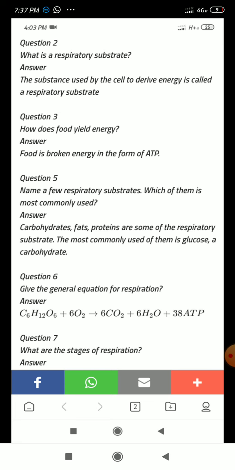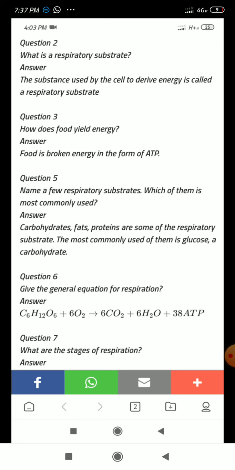And give the general equation for respiration. What is the equation? C6H12O6, what is that? Glucose. Whenever glucose is oxidized in the presence of oxygen, carbon dioxide, water, and energy will be released. During respiration, 38 ATP will be released.